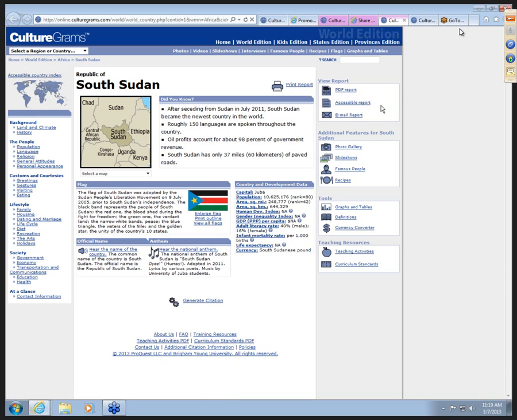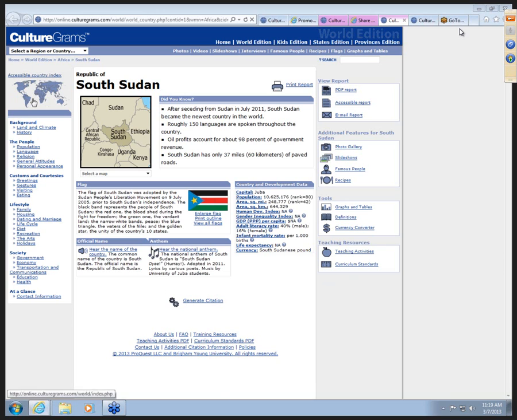On the right-hand side, you can always print this out in a PDF format. You can also get the accessible report that meets the requirements and will have none of the graphics. And you can email this report. They all contain a photo gallery, slideshows, famous people from that country, recipes of that country. And then they also offer additional tools, graphs and tables, a currency converter. You can also link to teaching activities and curriculum standards.